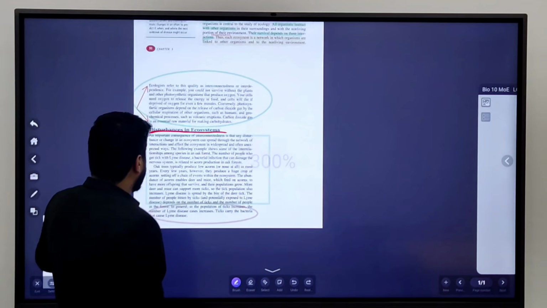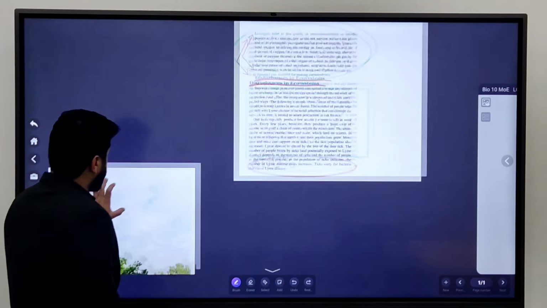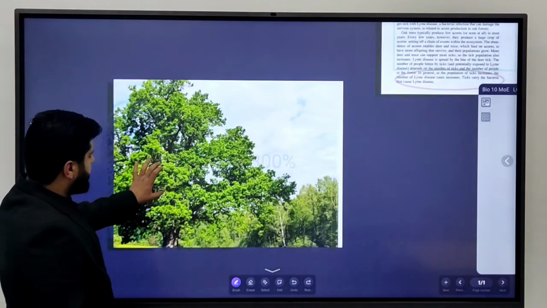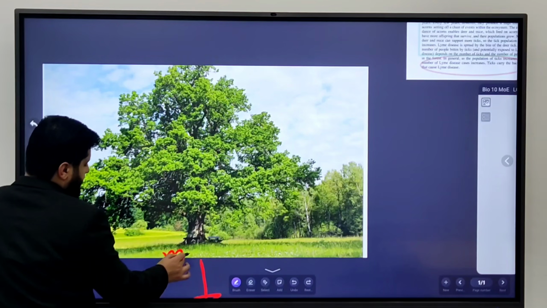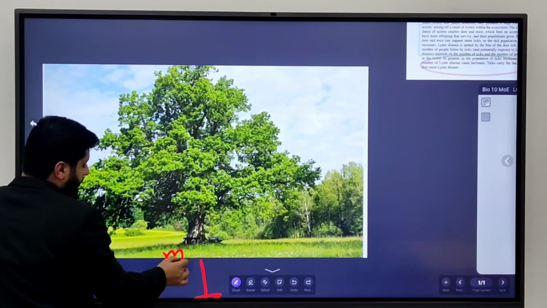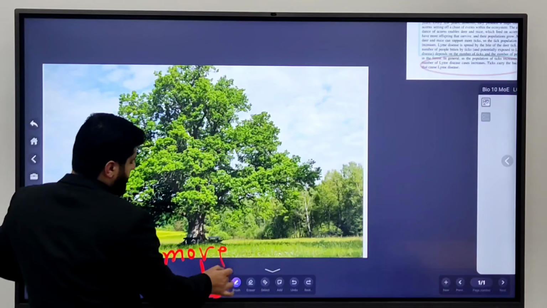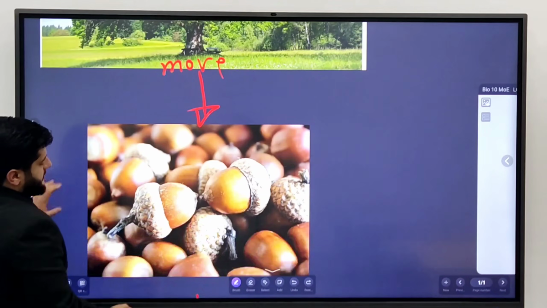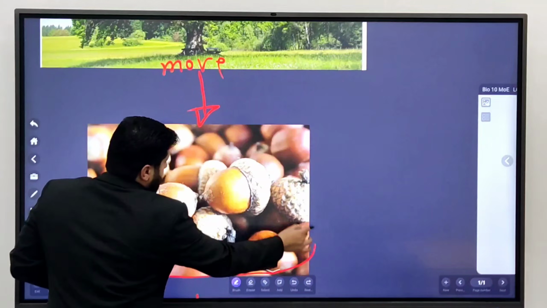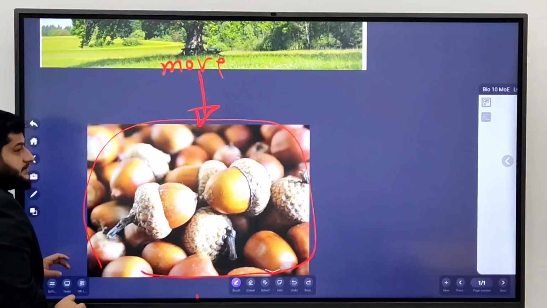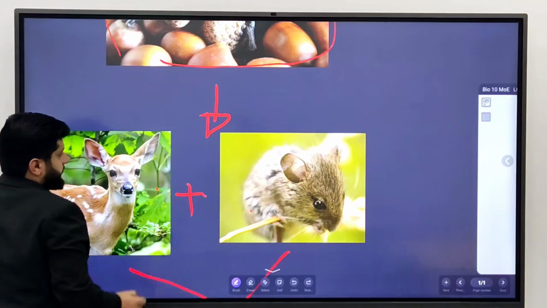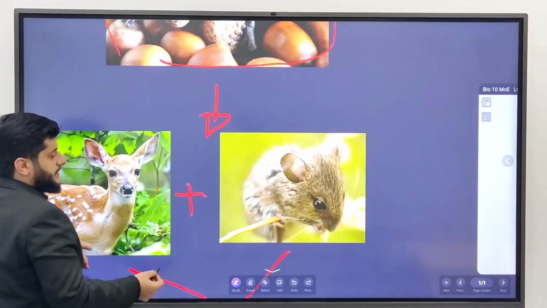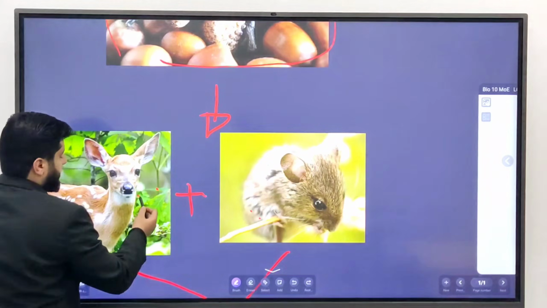So if you can see here, if the oak tree produces more acorns, these acorns will make the mice and deer reproduce more, okay? If they reproduce more, that means more population of mice and deer.